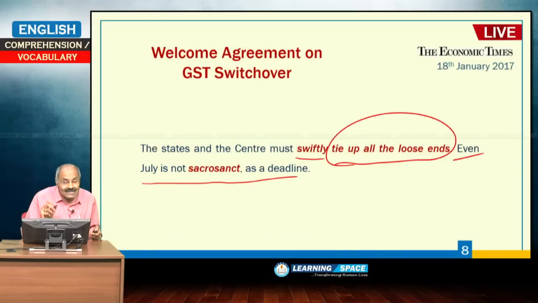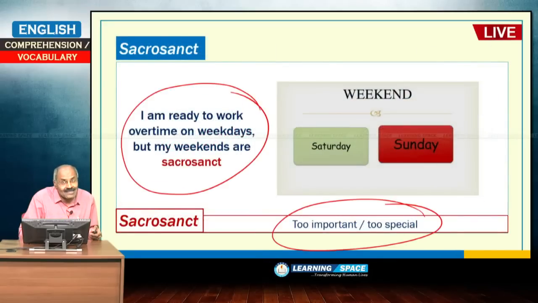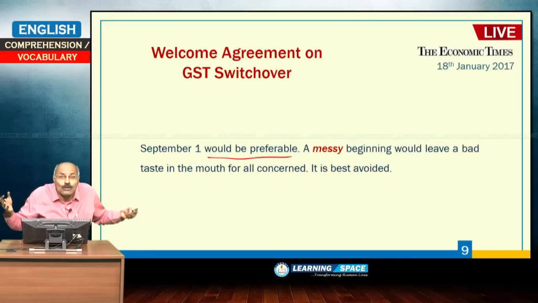The states and center must swiftly tie up all the loose ends. Even July is not sacrosanct as a deadline. Why are you keeping July 1 as sacrosanct? It can go further, but tie up all the loose ends. That is the meaning of this paragraph. And if you look at the last paragraph, September 1 would be preferable. He is suggesting September 1 would be preferable because you have to tie up many loose ends.